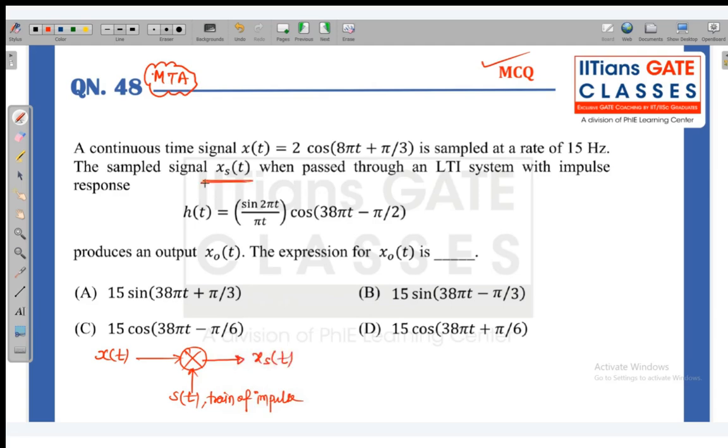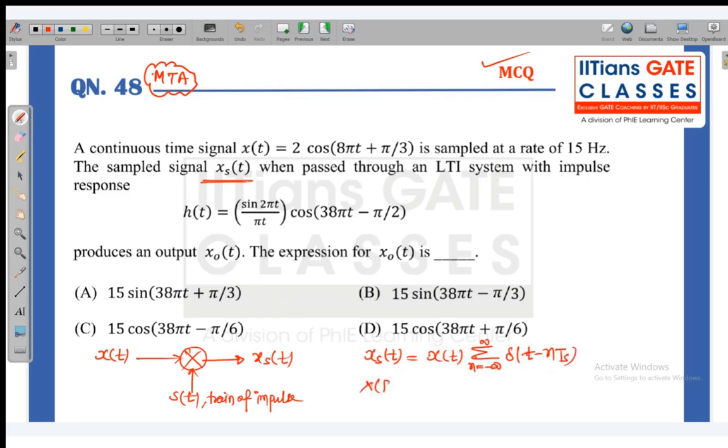So xs(t) = x(t) multiplied by the summation over n from minus infinity to infinity of delta(t − nTs). This is the train of impulses.